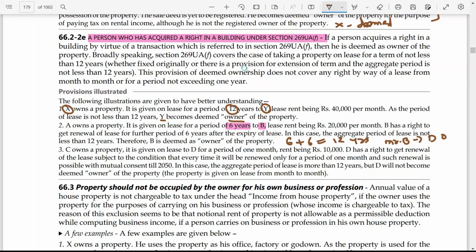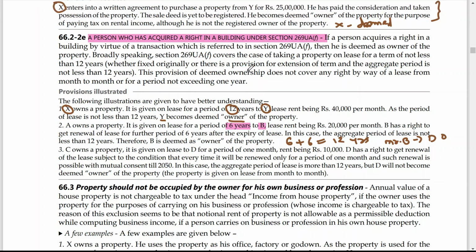Now the last one, C owns a property. It is given on a lease to D for a period of 1 month. Rent being 10,000. D has a right to get renewal of the lease subject to the condition that every time it will be renewed only for a period of 1 month, and such renewal is possible with mutual consent till 2050. That means it is more than 12 years. In this case, the aggregate period of lease is more than 12 years, but D will not become deemed owner of the property. The property is given on a lease from month to month basis.